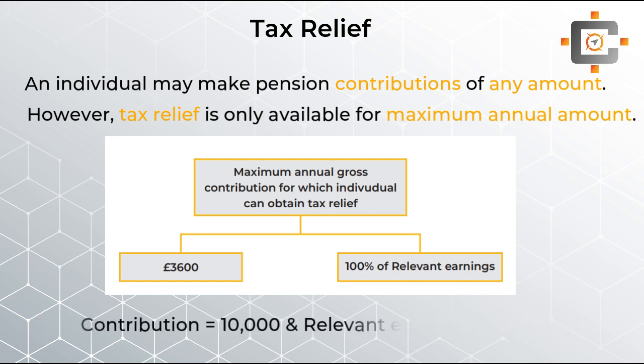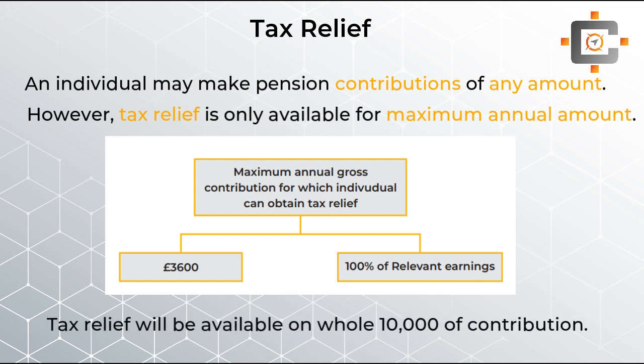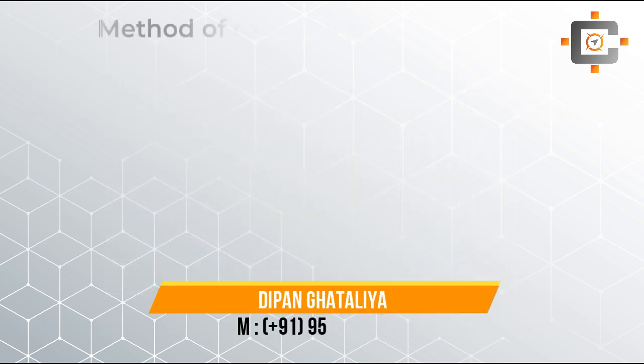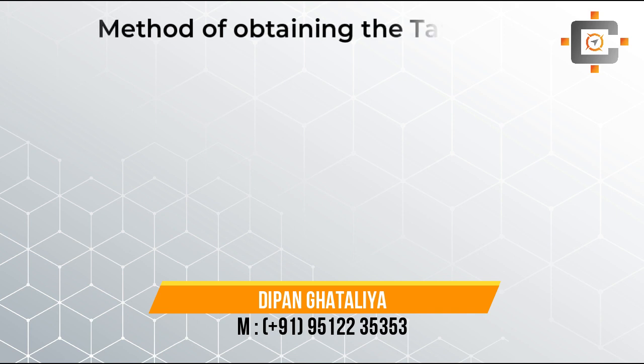But let's say suppose you have contributed £10,000, but your relevant earnings are £25,000. So in that case, students, you don't need to worry. The whole £10,000 that you have contributed will be available for tax relief. So I hope you are getting this point. Now let's move forward to the next concept, students. The next concept is the method of obtaining the tax relief.